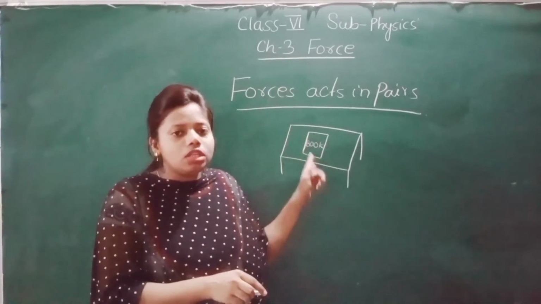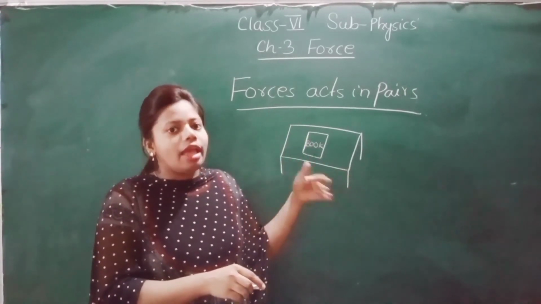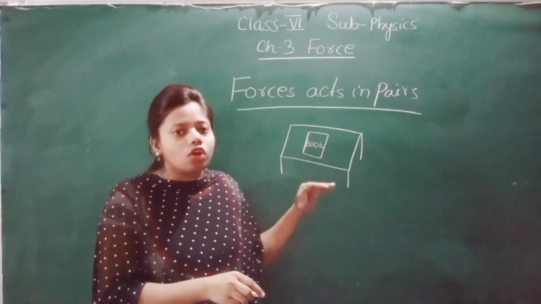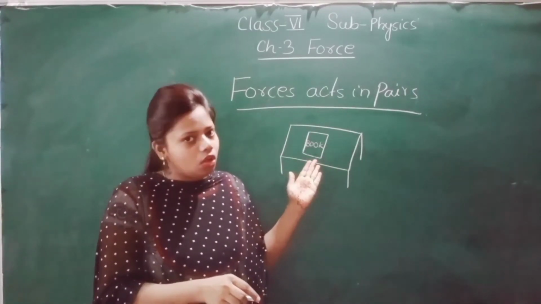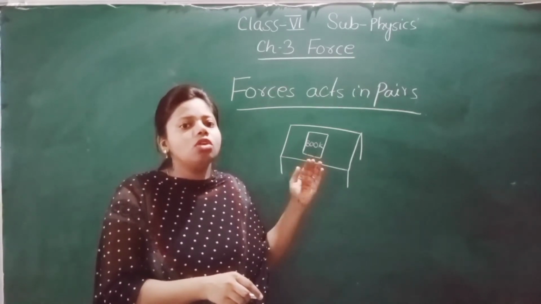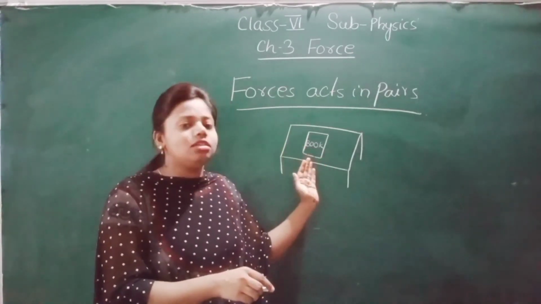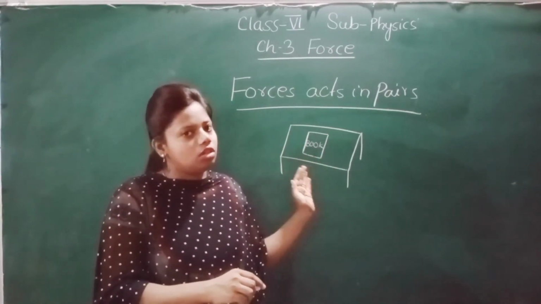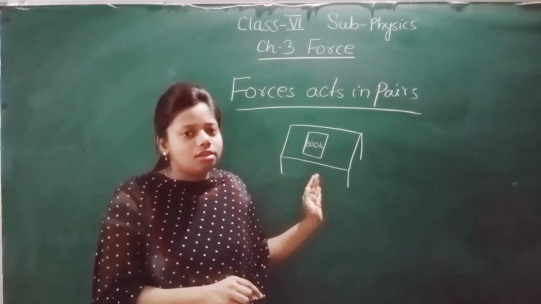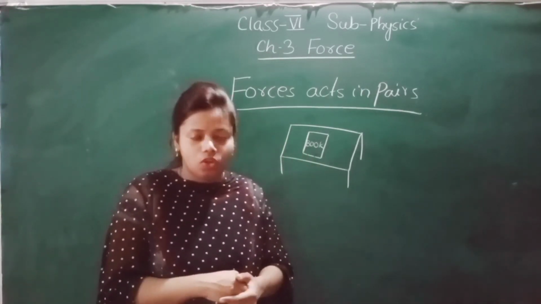This book exerts force on the table, and the table exerts an equal and opposite force on the book. So both these things are exerting force on one another. This is the reason why the book is resting on the table.